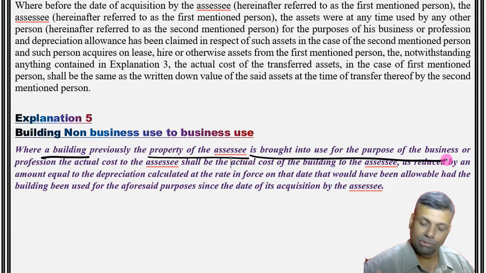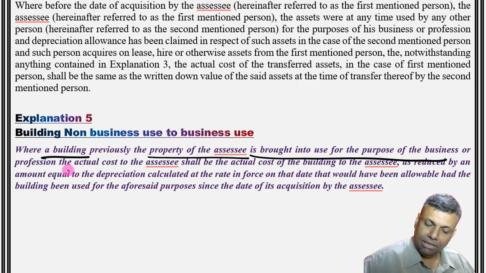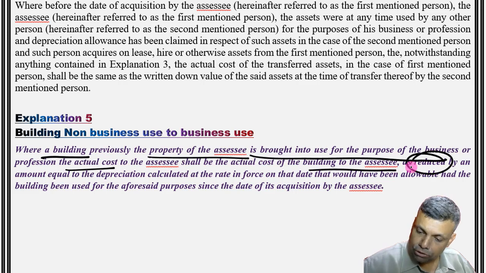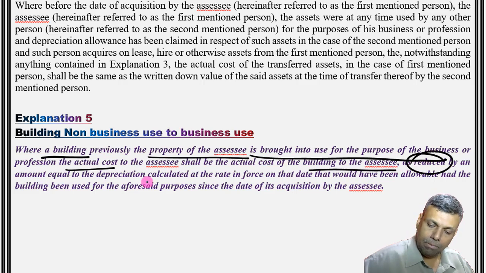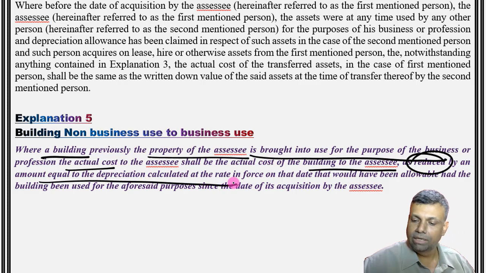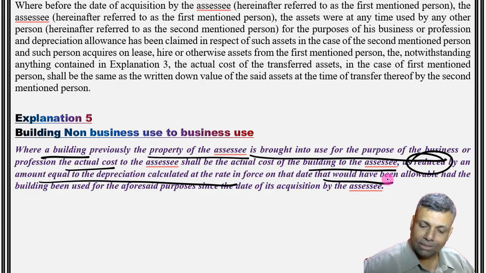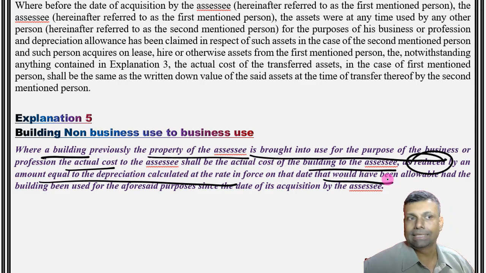This is what this particular explanation is trying to say. In that particular case, the actual cost is the actual cost of the building to the assessee as reduced by the amount equal to the depreciation calculated that would have been allowed. So basically we call it a notional WDV. So whatever is your cost minus the depreciation that would have been allowed is going to be the actual cost of your particular asset.